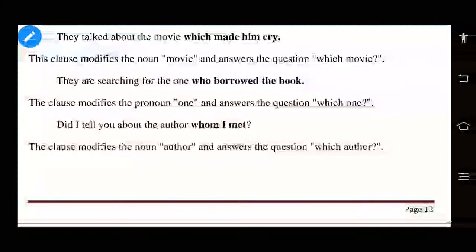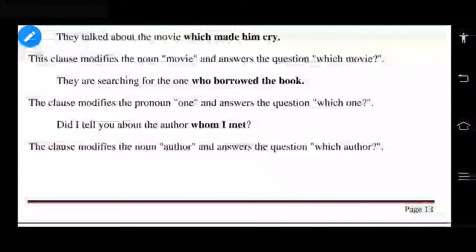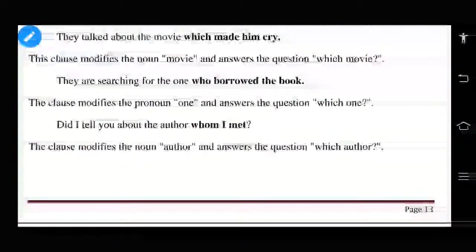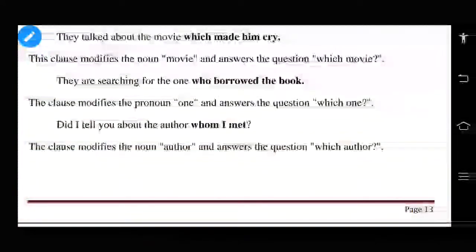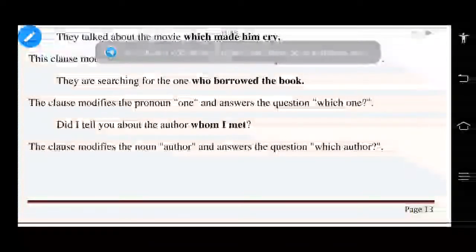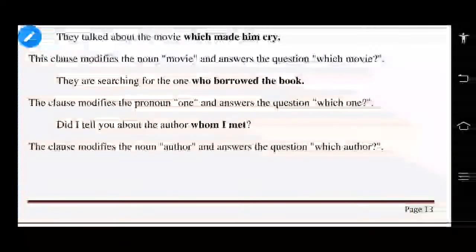So in this sentence, whom I met, if you take an example, author is an object. Regarding author, whom I met is additional information. So this additional information was introduced by using one of the relative pronouns. By using one of the relative pronouns, we can introduce the object, the author.